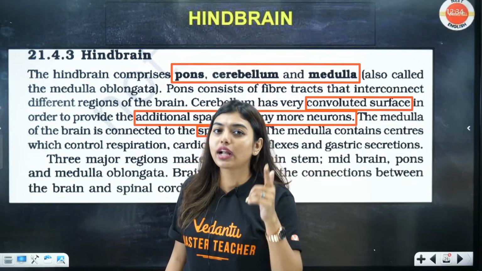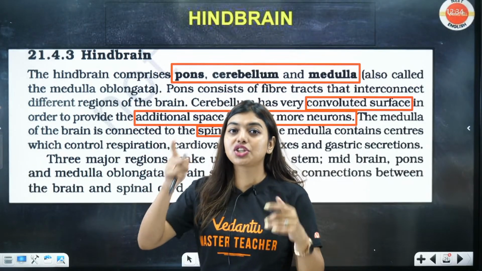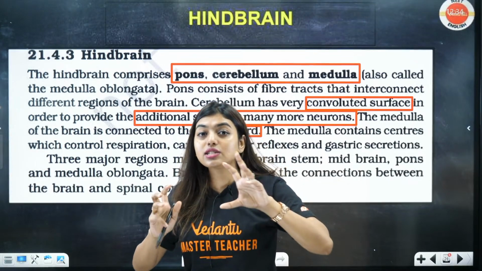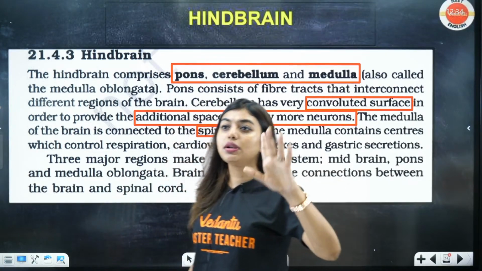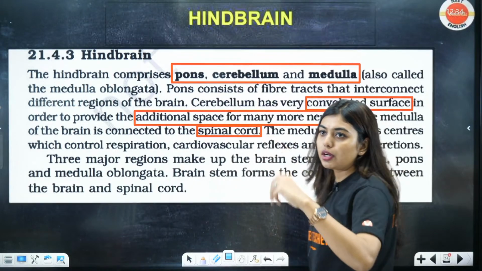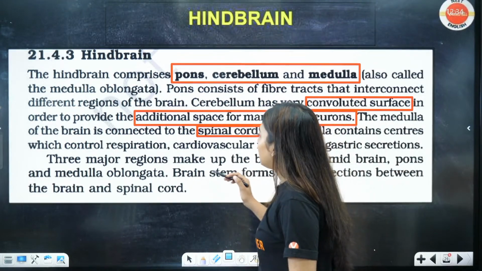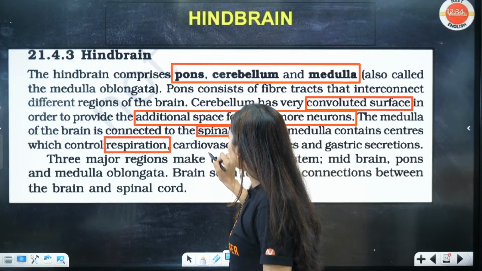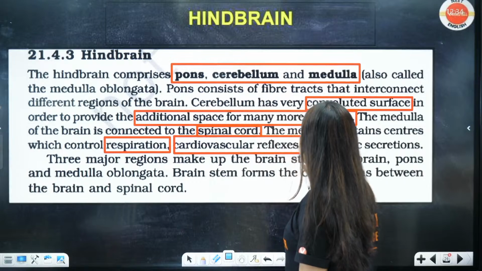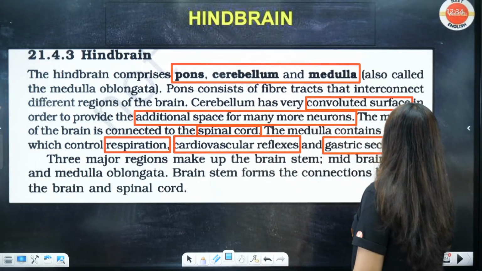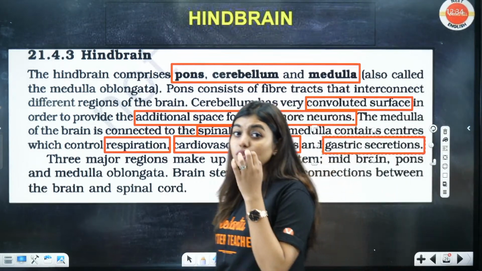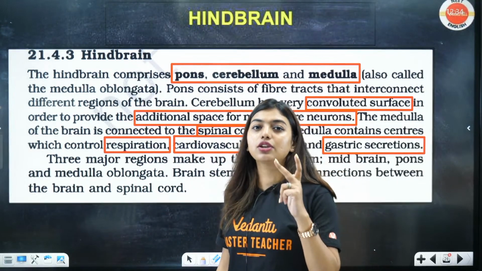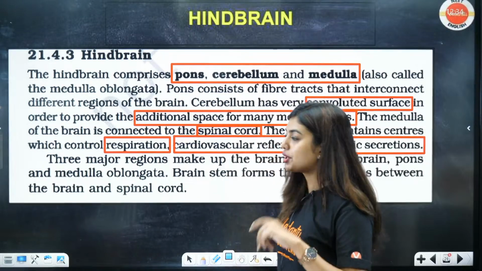Why? Because you know pneumotactic centers, we learned it in breathing and exchange. Pneumotactic centers are there, your respiratory rhythm centers are there. These all connections are here. This will cause a problem. Cerebellum Purkinje fibers are there, that is most complex. Now respiration, cardiovascular reflexes and your gastric secretions, these three centers are there. These three are very, very important, especially your respiration. Pneumotactic center is there, your respiratory rhythm center is there. How can we skip this?